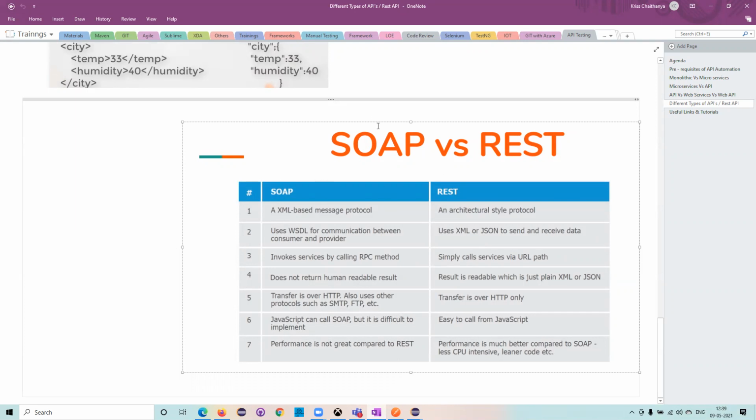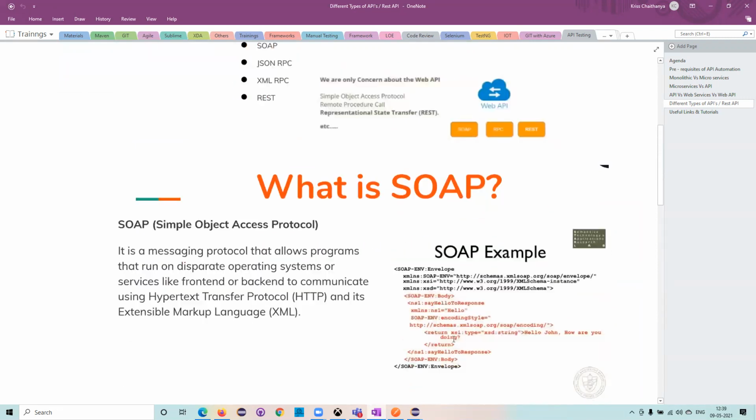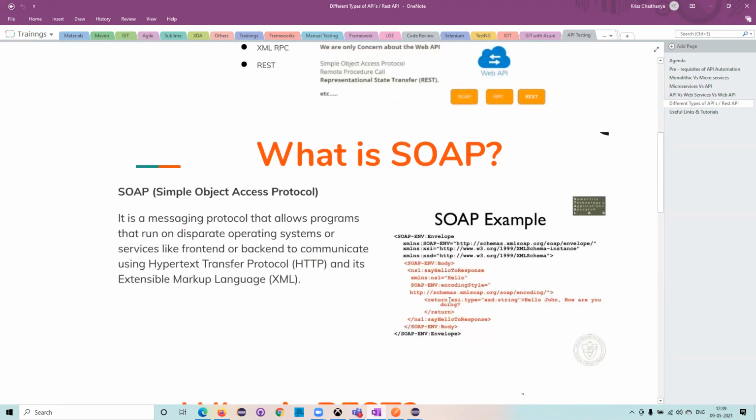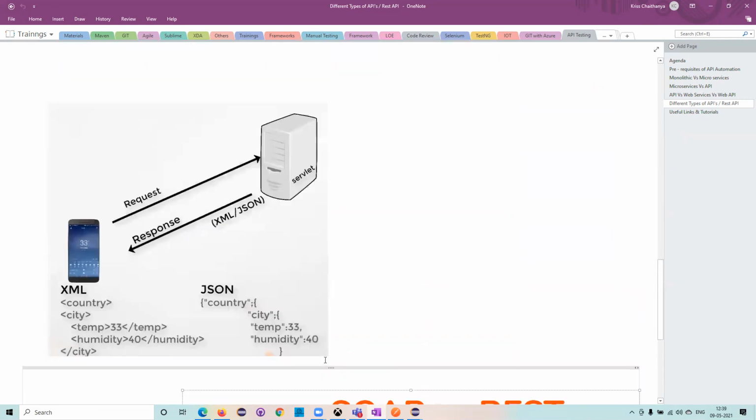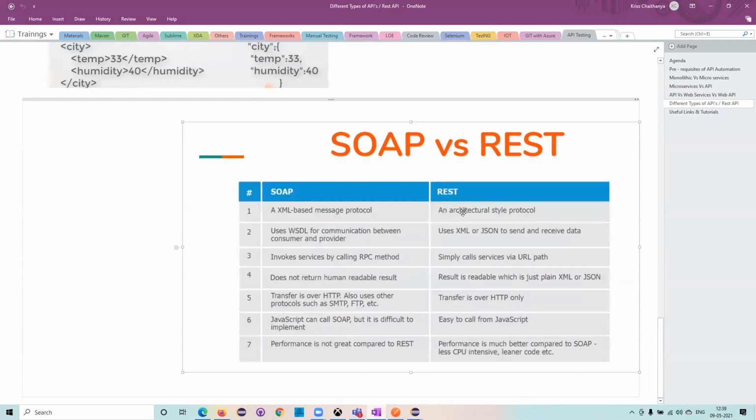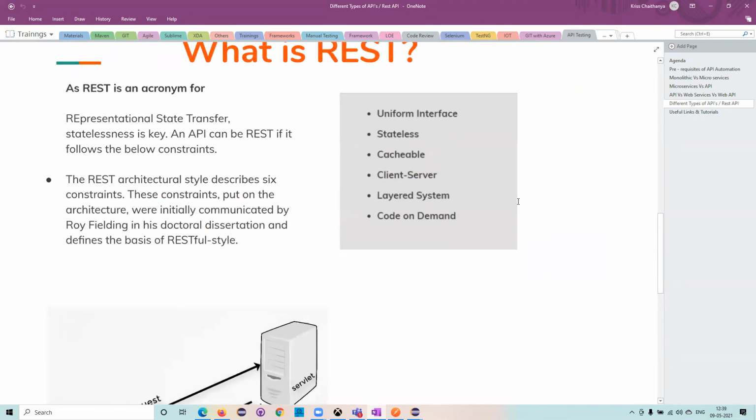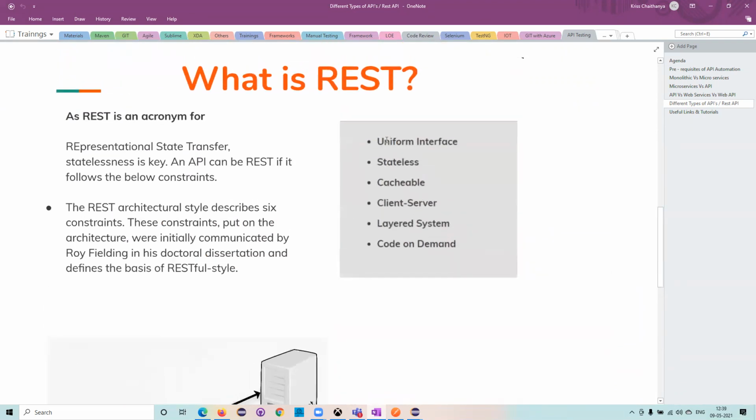You have seen it, right? In the envelope we will have the body, and accordingly it sends the message. Whereas REST is an architectural style which has 6 constraints, and based upon these 6 constraints we create a REST API.